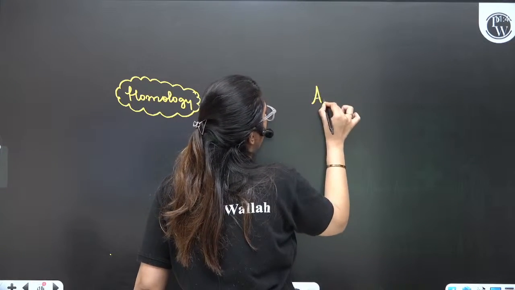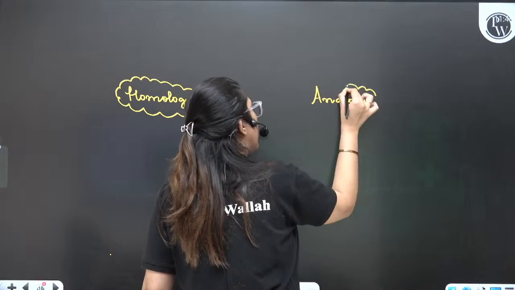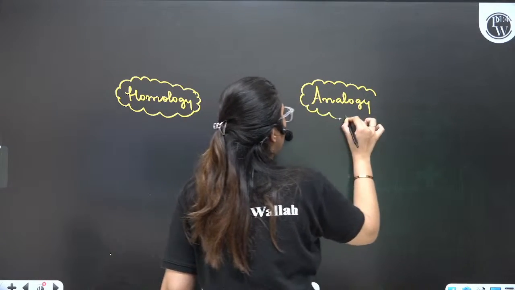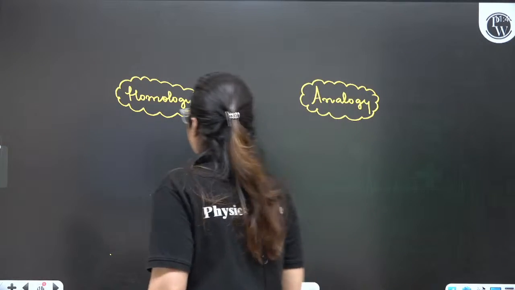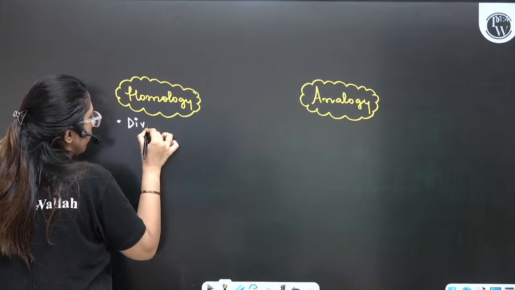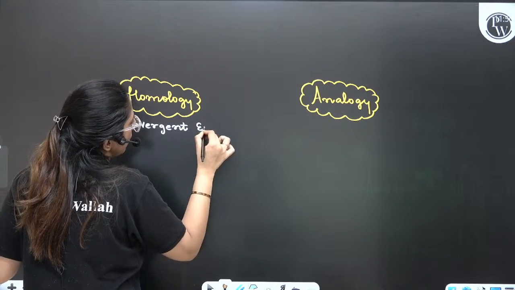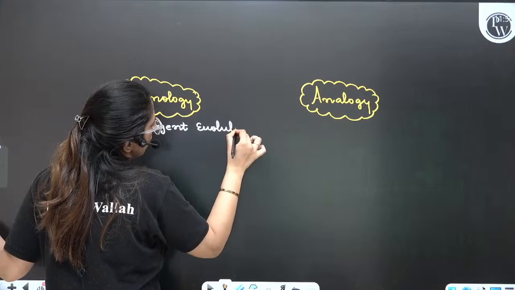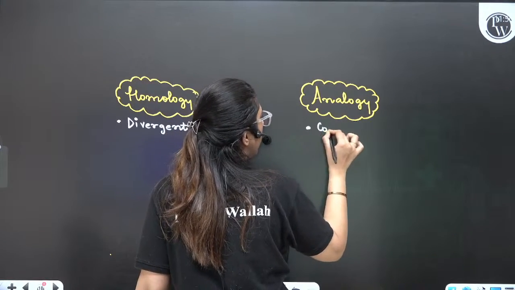Here, analogy. Homology gives us an idea of divergent evolution. Analogy, I'll explain you everything, gives idea about convergent evolution.